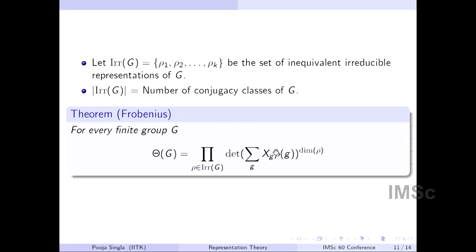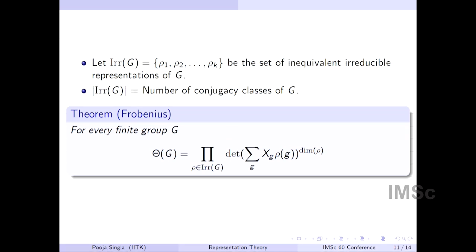This is also a complete decomposition into irreducibles, because in the proof he ended up proving that these are all irreducible. This determinant is irreducible, and the dimension of rho tells how many times the irreducible occurs. Not just that, he also proved that if rho 1 and rho 2 are different, these are distinct irreducible polynomials. So he got a complete decomposition using representation theory.